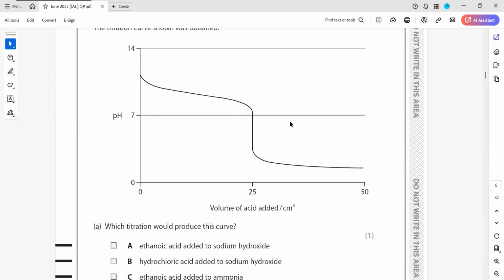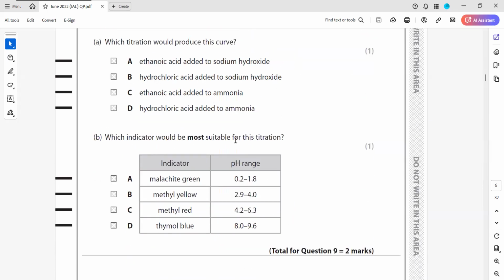So you have to check the vertical part. In which region do you have a vertical part? From 7 to, it looks like, 3. 8 will be a bit higher, I guess. Because if you divide into parts, this will be around 11, this will be around 3.5, like 12.5. So it does not look exactly 8. It is something in a range of 7 to 3. So which is the most suitable?